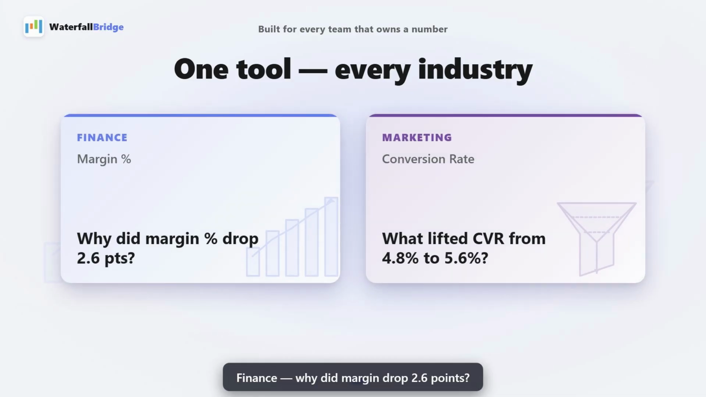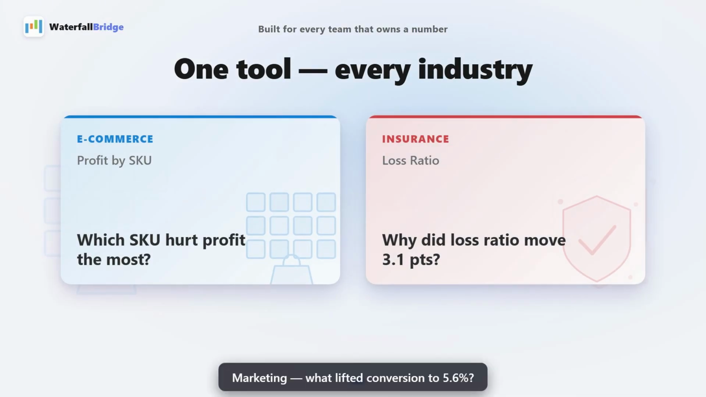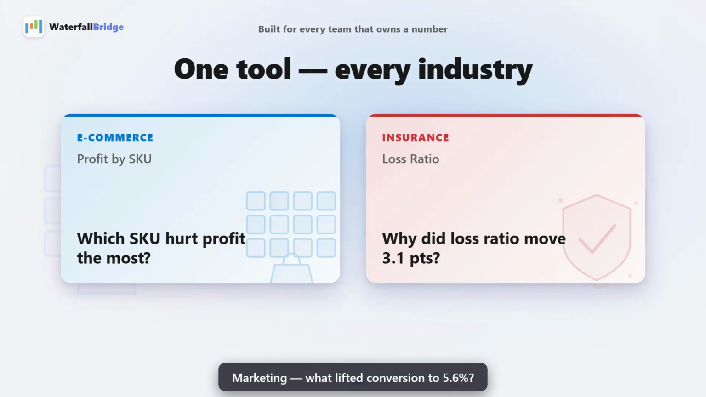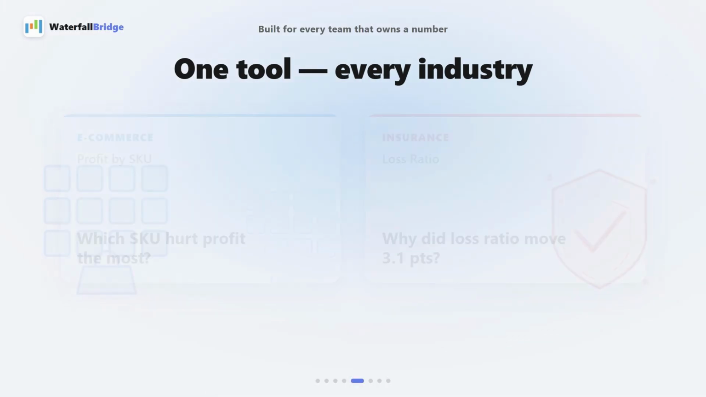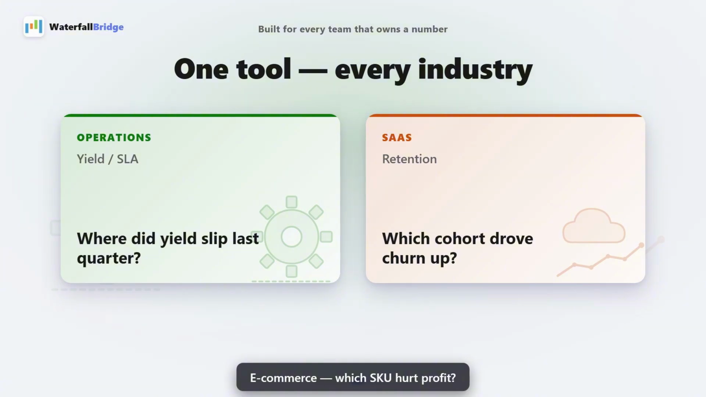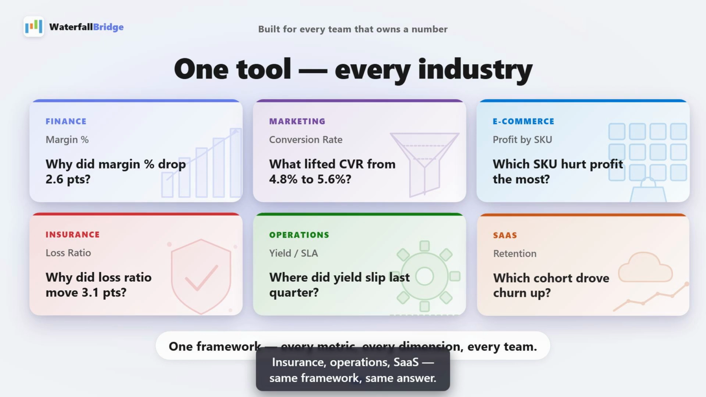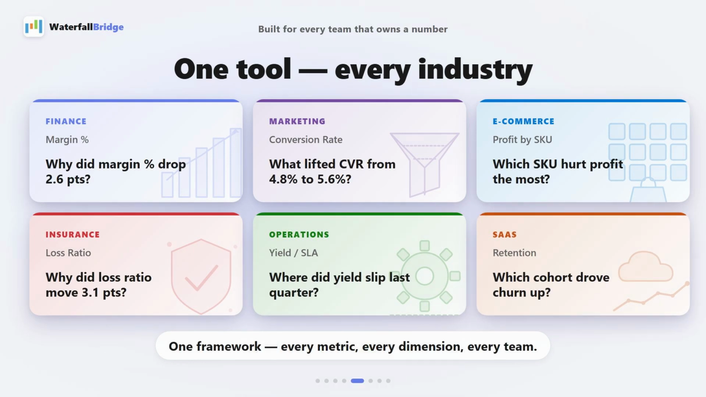Finance: why did margin drop by 0.6 points? Marketing: what lifted conversion to 5.6%? E-commerce: which SKU hurt profit? Insurance, operations, SaaS. Same framework, same answer. One tool, every industry.